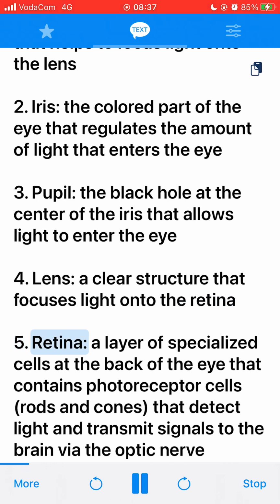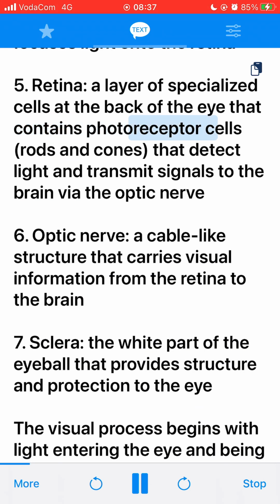5. Retina, a layer of specialized cells at the back of the eye that contains photoreceptor cells, rods and cones, that detect light and transmit signals to the brain via the optic nerve. 6. Optic nerve, a cable-like structure that carries visual information from the retina to the brain. 7. Sclera, the white part of the eyeball that provides structure and protection to the eye.